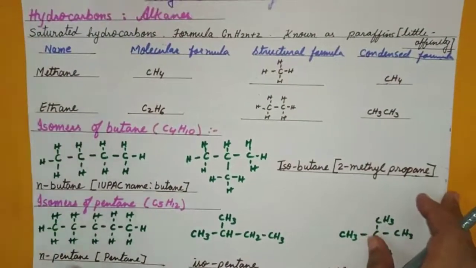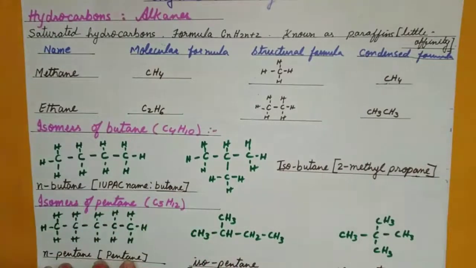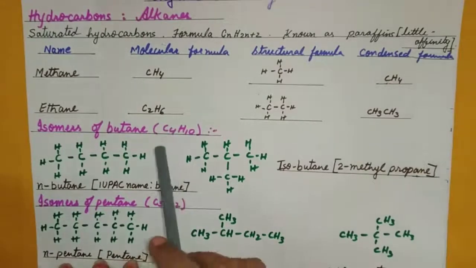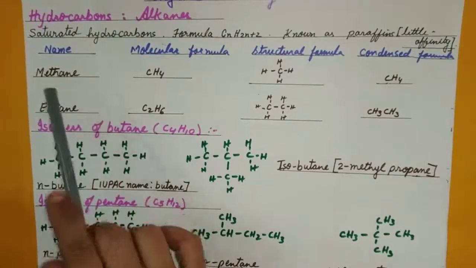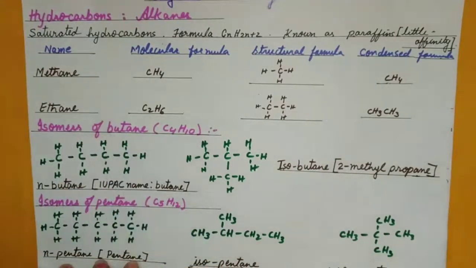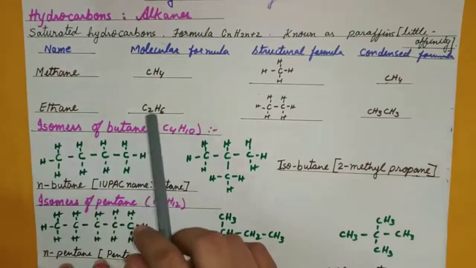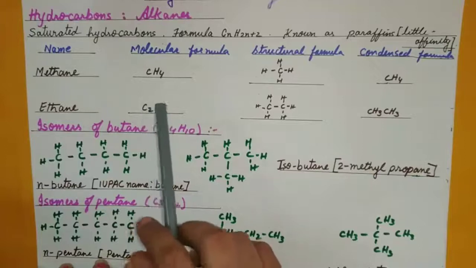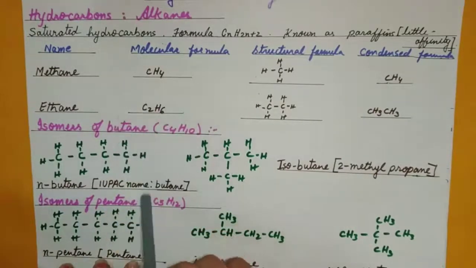Actually, when we are talking about methane and ethane, let me tell you that methane is the principal component of the natural gas, and it's also called marsh gas. It contributes to the greenhouse effect. It is formed at the bottom of the marshes due to the fermentation by a type of bacteria, so marsh gas we call it.